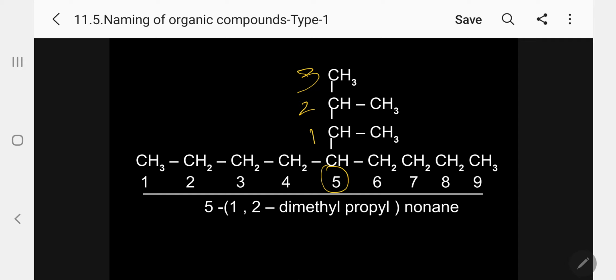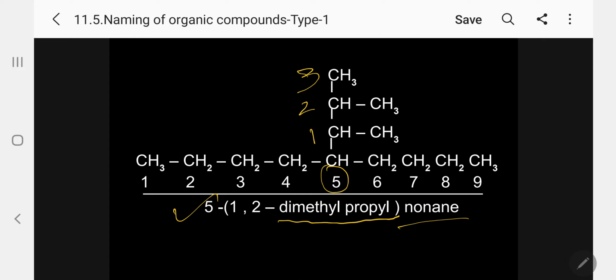If you write the correct IUPAC, then you can do anything for IUPAC name. So 5, hyphen, within bracket I am writing 1, there is a methyl group, 2, there is a methyl group. So 1,2-dimethyl propyl. 3 carbon group, so propyl. 1,2-dimethyl propyl.